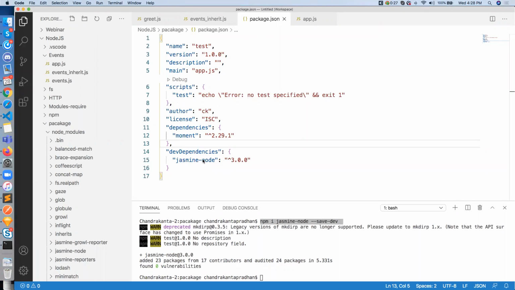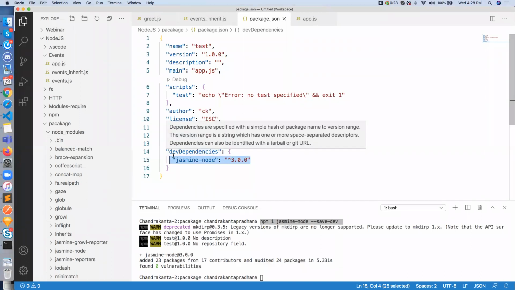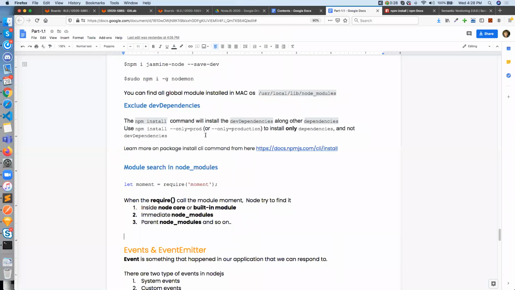We run npm install, which installs all dev dependencies as well as dependencies. So it should not happen on our server, because unnecessarily these packages are installed if you write npm install, right? So instead of doing that, you should write something like npm install --only=prod or --only=production. If you write it this way, the dev dependencies are not going to be installed on your staging server or production server.